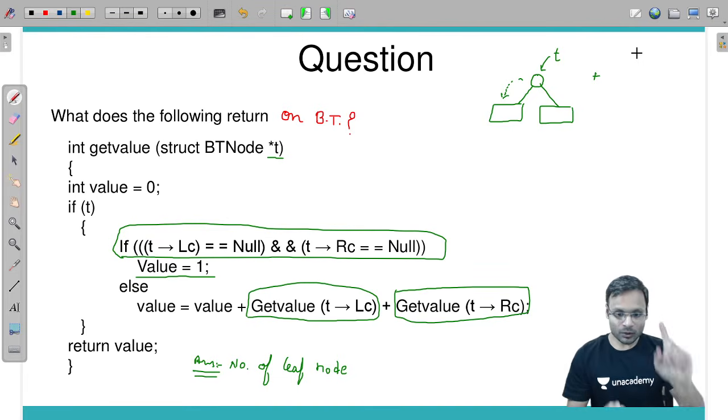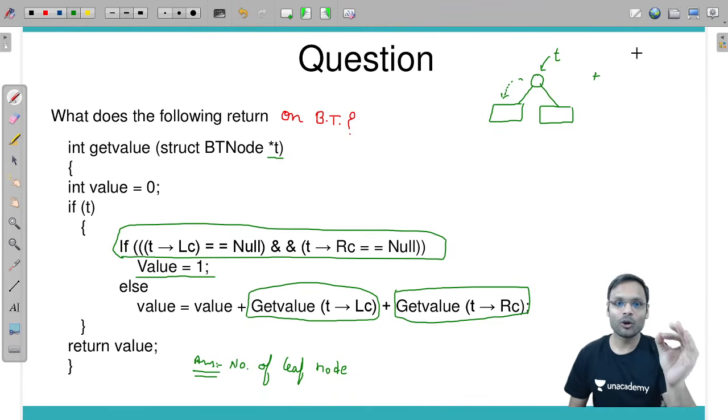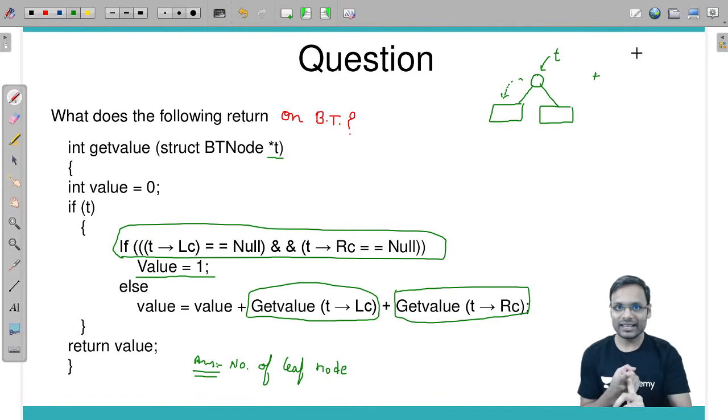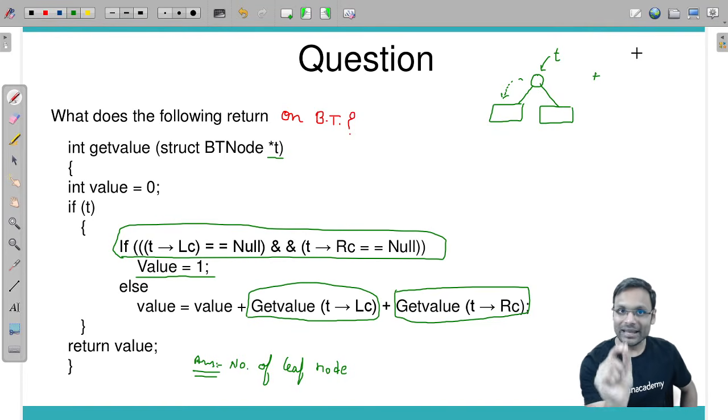So one learning which I am telling you now will help you a lot to understand recursive algorithms on trees. The understanding is the basic of recursion. The basic of recursion for trees lies in the base case.